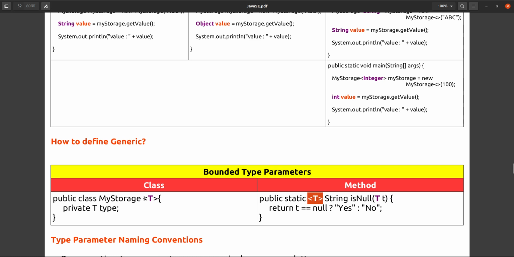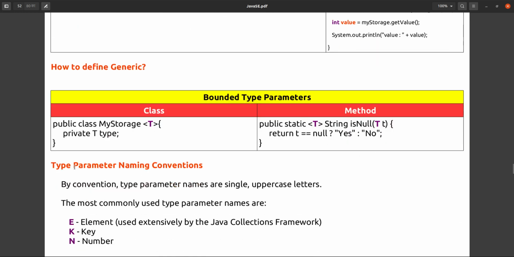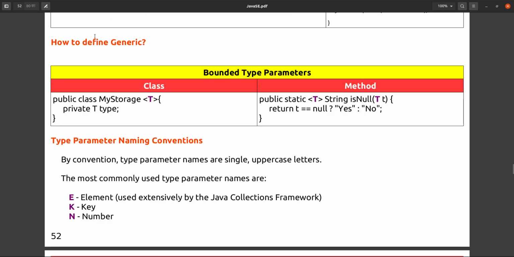Suppose it is a class, for class level you have to use T here. T stands for type. Type means any type. Or if it is just for a method, then you can specify it here. If it is static, then you can specify it also. If it is non-static, for that one also you can define it. This is the return type, and here I am telling what the data type can be. Okay. So this is the way we can define generics in our class, and generics can be defined for both methods and classes. For both it can be used.